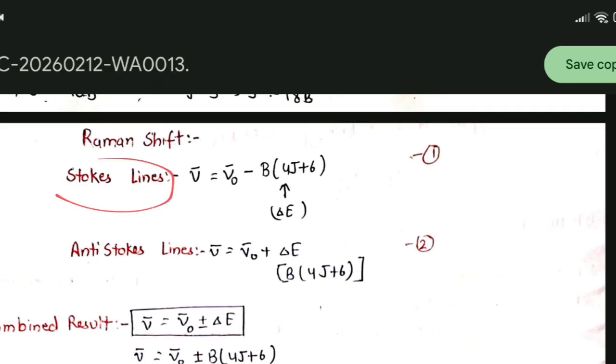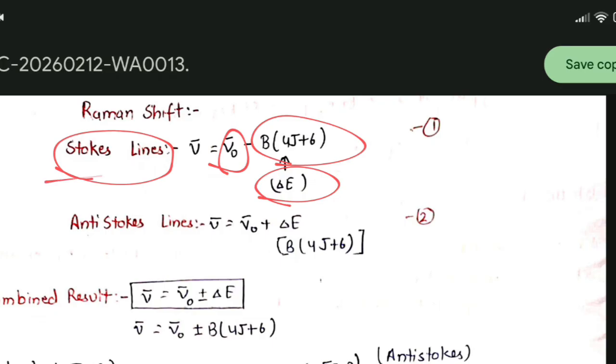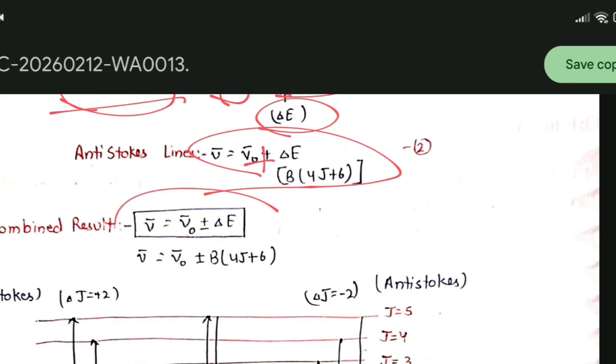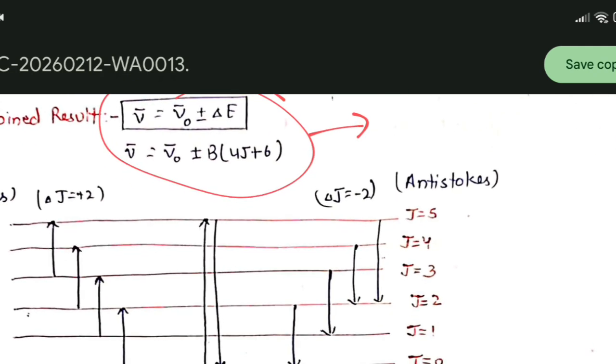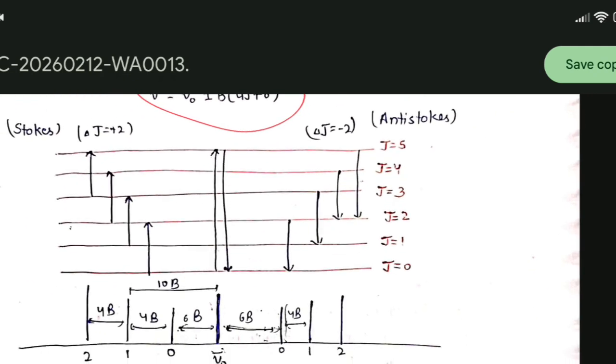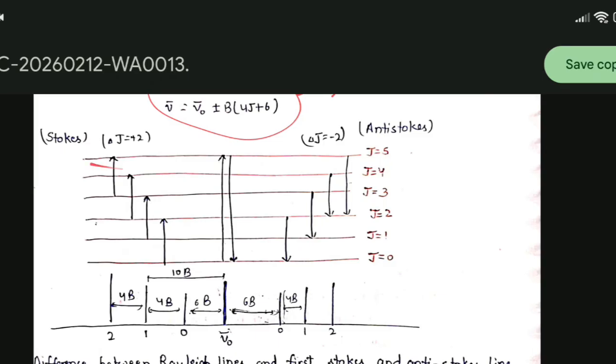Now to make the formula for Stokes lines: Stokes lines have energy lesser than the incident line, so we subtract delta E from the energy of the incident line, and we add it for anti-Stokes lines. So the combined formula will be V equals V naught plus minus B(4J plus 6).